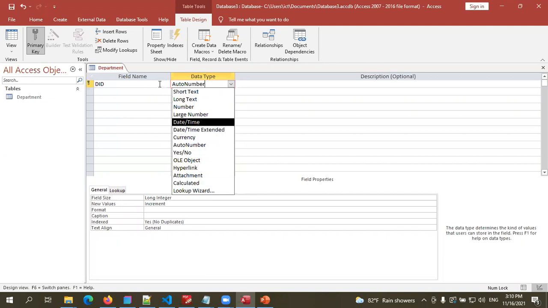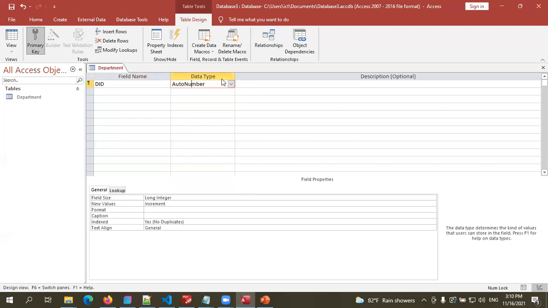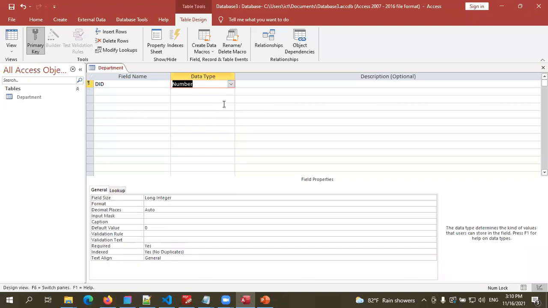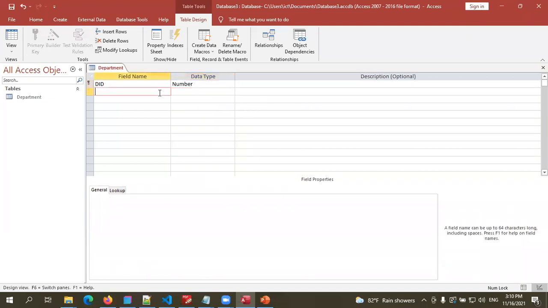So DID, department ID, we are going to use a number as the department ID, let's say number. Again, next one is department name, right? Name. So here you can see this is a field name. So field name is an identifier, so we have to use it as one single word.